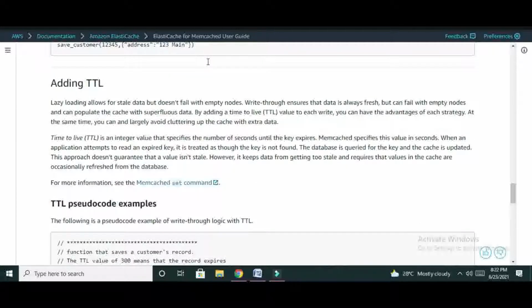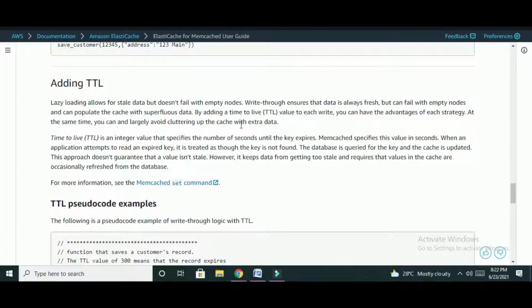Similarly, adding TTL, or time to live. Time to live is an integer value that specifies the number of seconds the key remains. After that, the key will expire. So before expiration, the cache operation has to be performed.